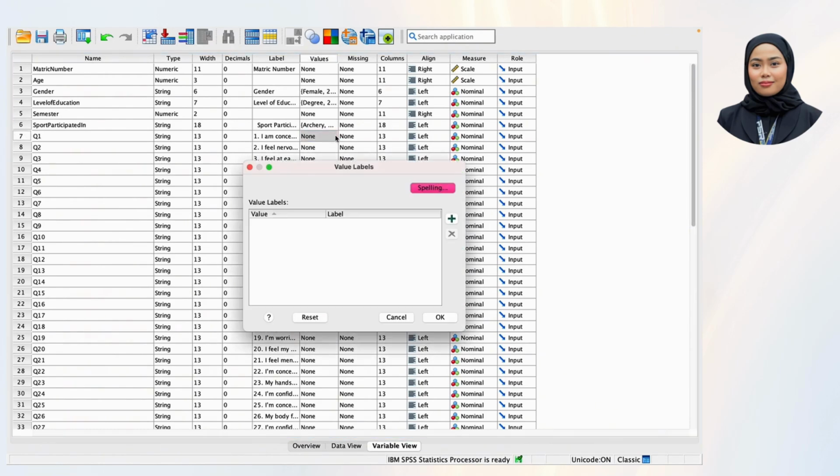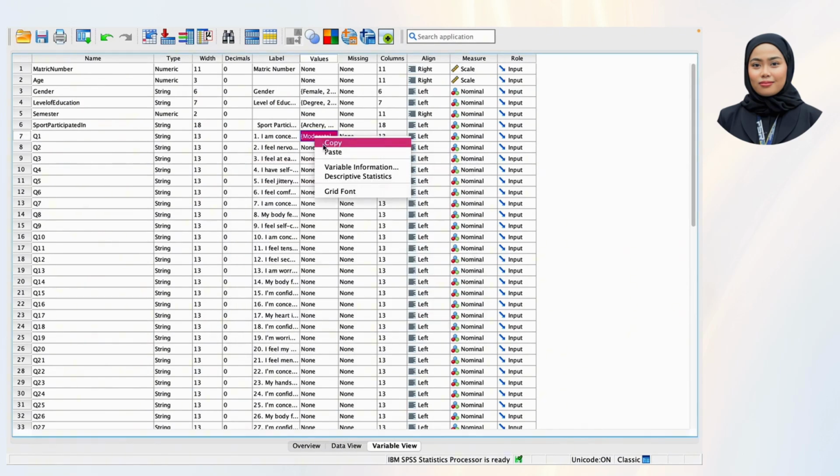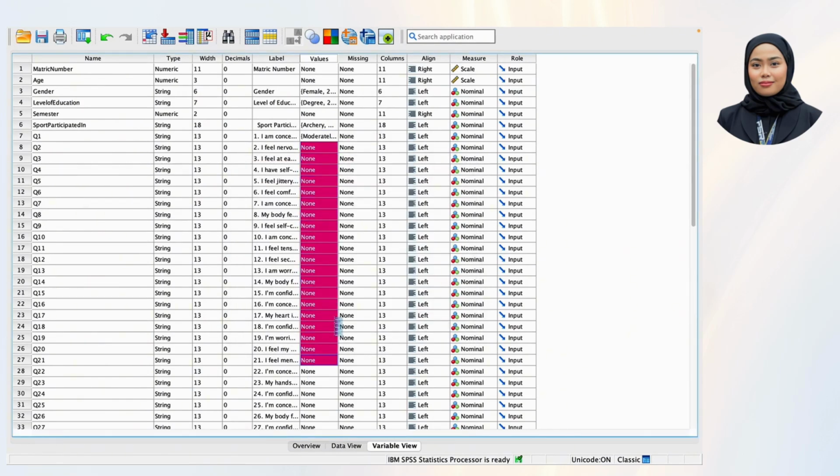Next, go to the value column for each question and put value 1 for not at all, 2 for somewhat, 3 for moderately so, 4 for very much so, for question 1 until question 27.